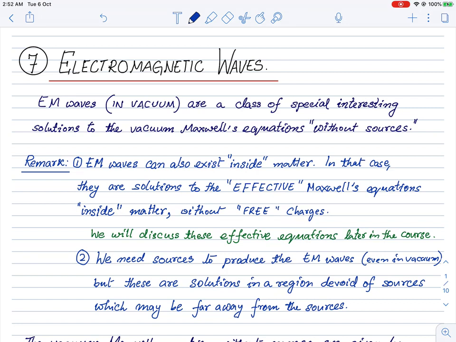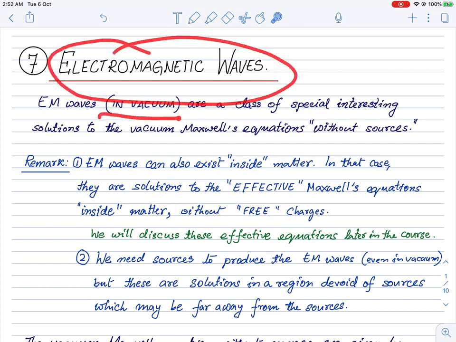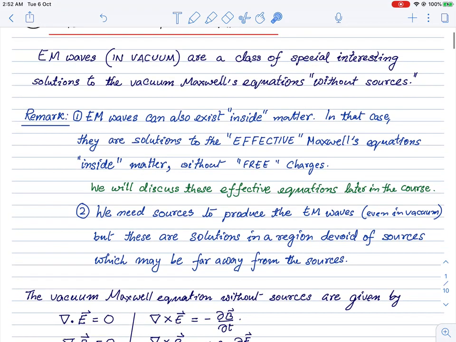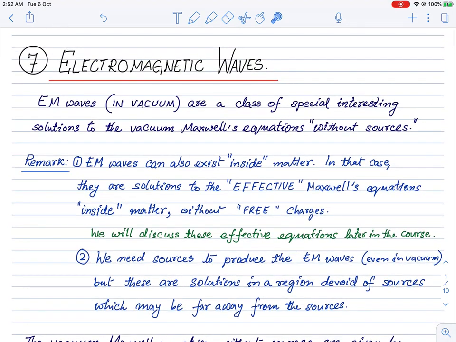You will learn more about electromagnetic waves in your optics course, of course. Here we are going to talk about the electromagnetic wave solutions in vacuum, which means that I'm going to solve the vacuum Maxwell's equations and find these solutions.